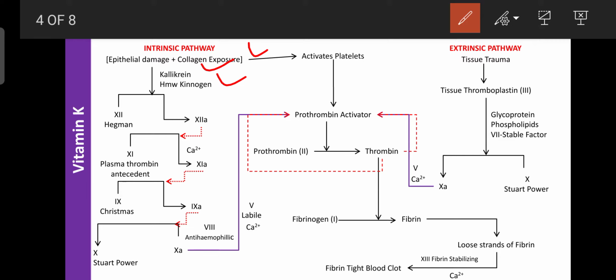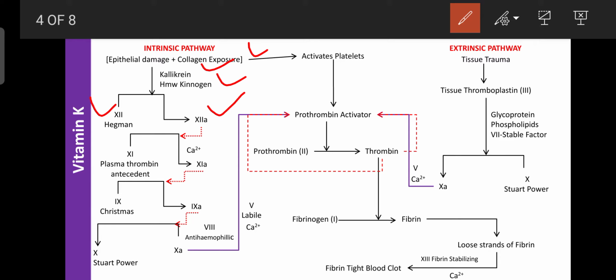Due to the release of kallikrein and kininogen, factor 12, known as the Hageman factor, which is present in the blood in an inactive form, is activated. When it is subjected to kallikrein and kininogen, the Hageman factor is activated: factor 12 becomes activated factor 12.